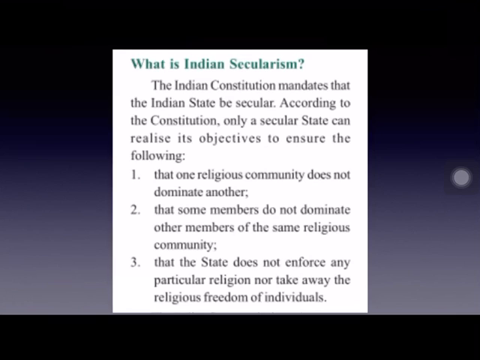And only a secular state can realize its objectives and make sure that one religious community does not dominate another. It is possible only in a secular state that one religious community does not dominate another, because all religious communities are equal before the government, in the eyes of the government. And some members do not dominate other members within the same religious community also. Sometimes some members may dominate the other members of the same community. And that also does not happen in a secular state.